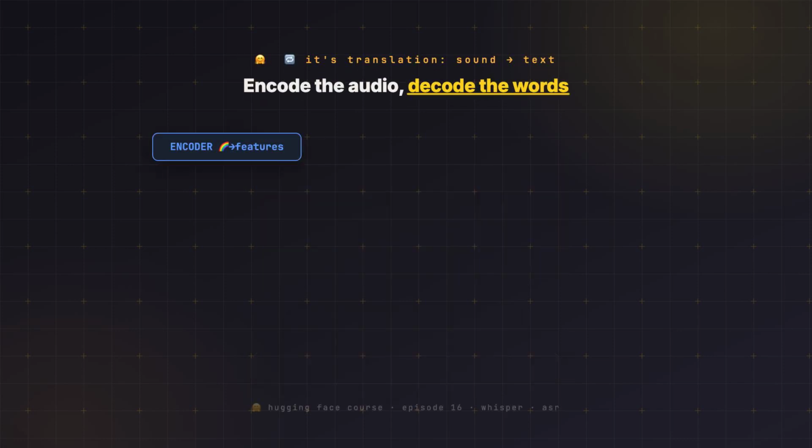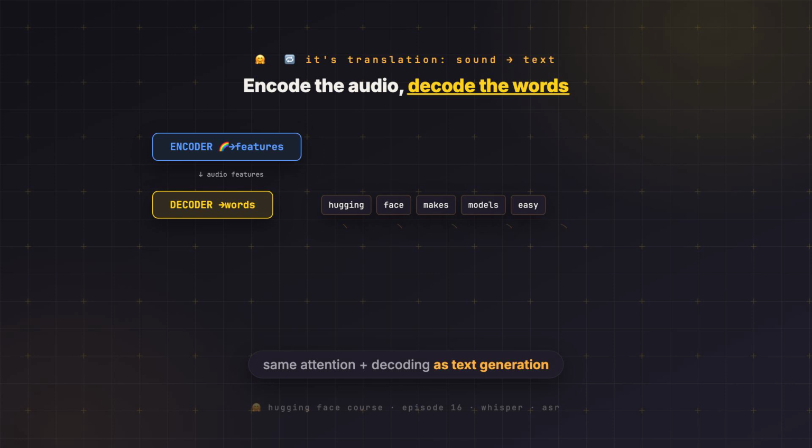Now the transformer. The encoder digests the spectrogram into a stack of audio features, a rich summary of what was said. Then a decoder, the exact same machinery we use for text generation, writes the transcript out one token at a time, each new word attending back to that audio summary. It is literally translation, except the source language is sound and the target language is English text. Same attention, same decoding, different input modality.